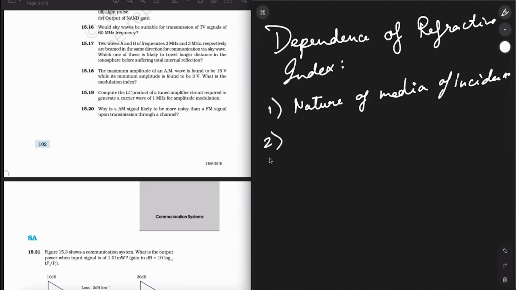Number 2, color of light, or the wavelength used.